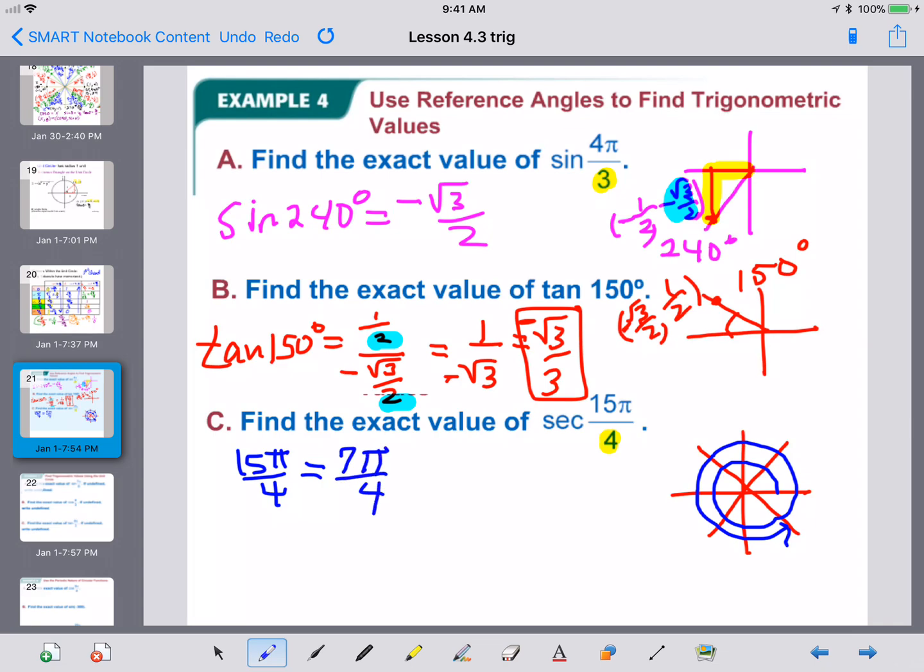Now, if you want to change it all to degrees, feel free to do so, but that's the same as 7 pi over 4.